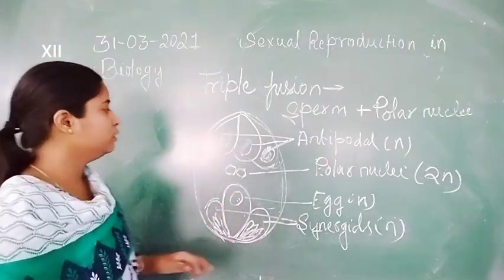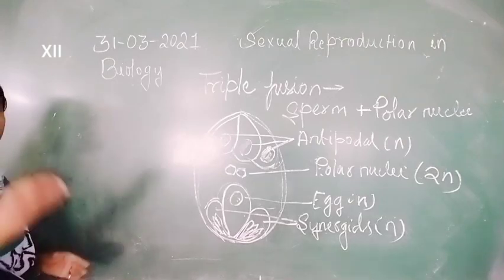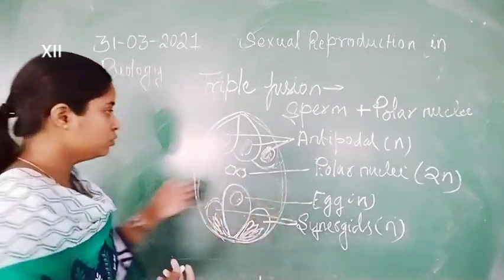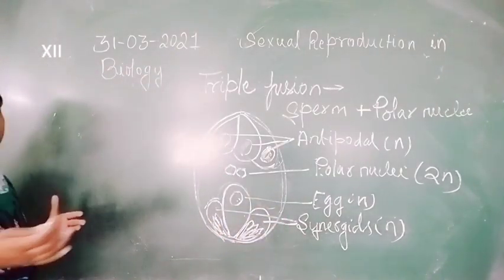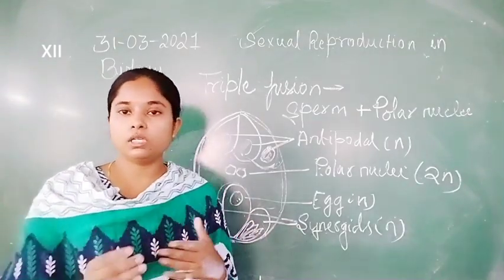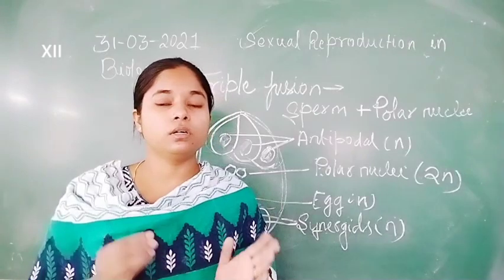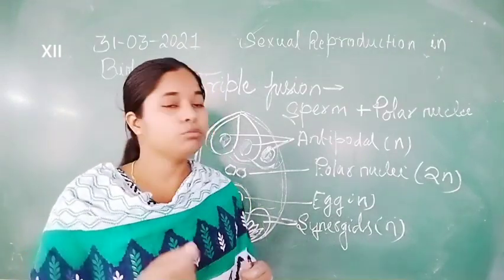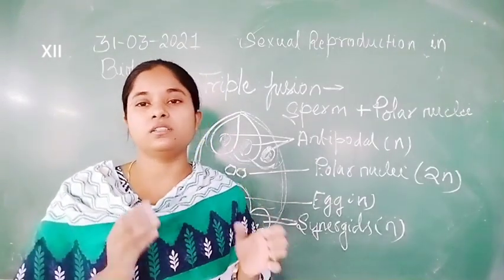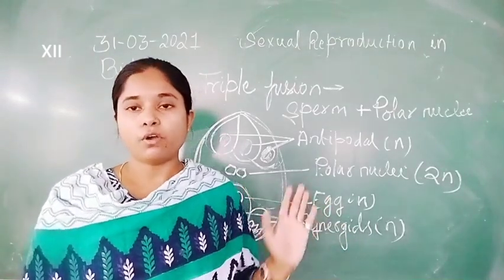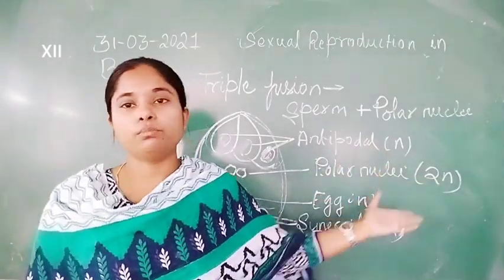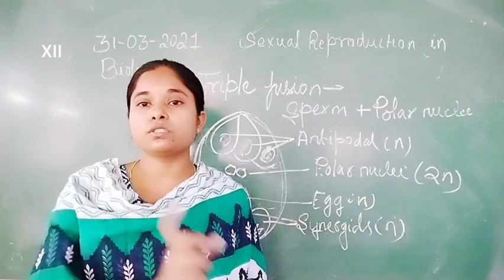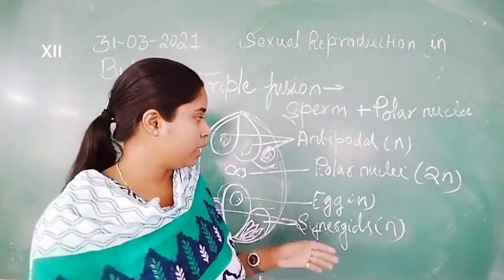So when the polar nuclei fuse with the sperm, the 2 nuclear contents of the polar nuclei fuse with the nucleus of the sperm and form a 3-nucleated structure, a cell which contains 3 nuclei. That is why this fusion of the polar nuclei and the sperm is known as triple fusion, and the cell formed after the fusion is known as the primary endosperm cell.